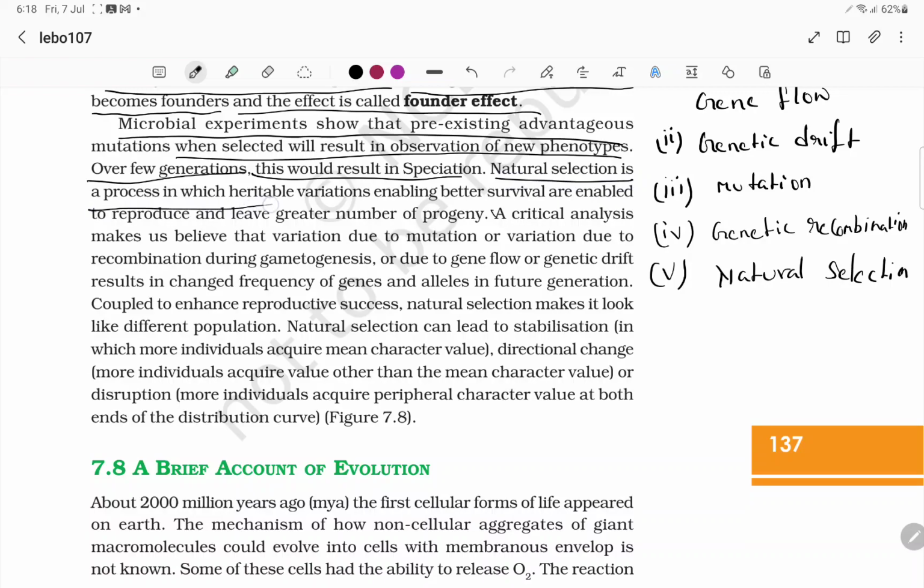Natural selection is a process in which heritable variation enables better survival or enables organisms to reproduce and leave a greater number of progeny.